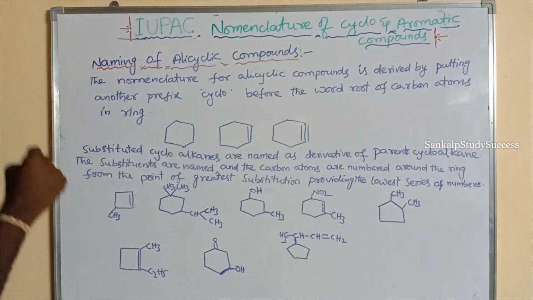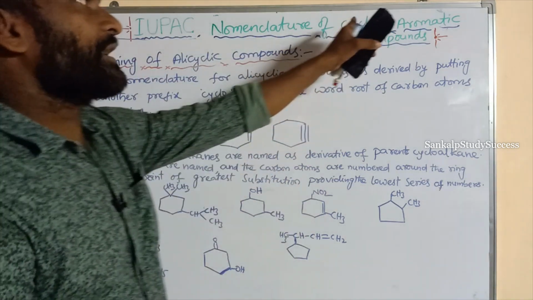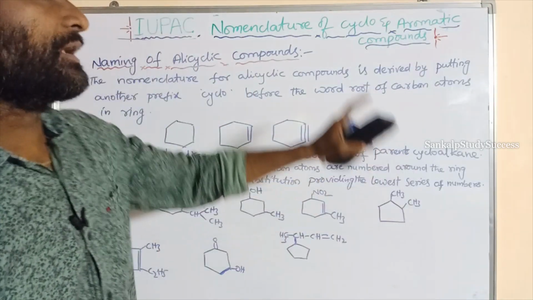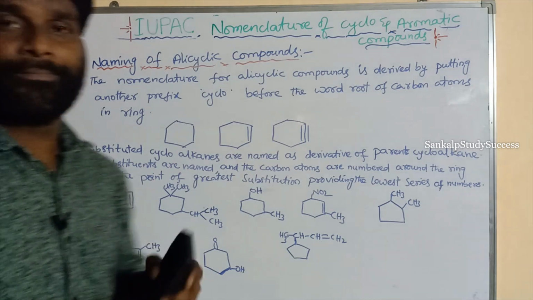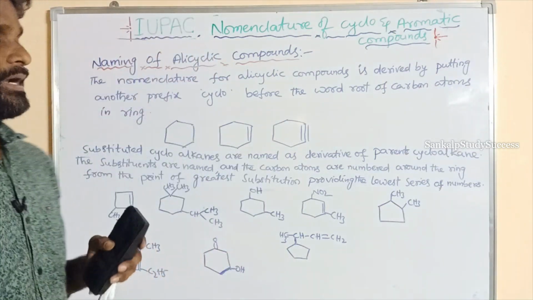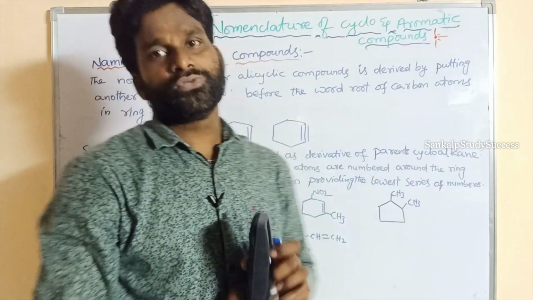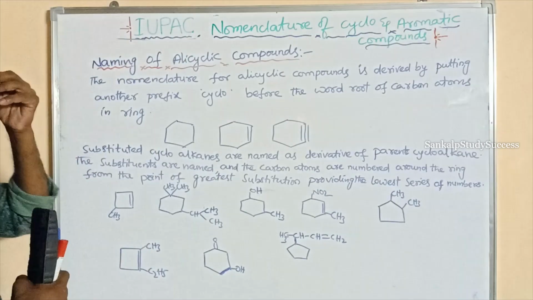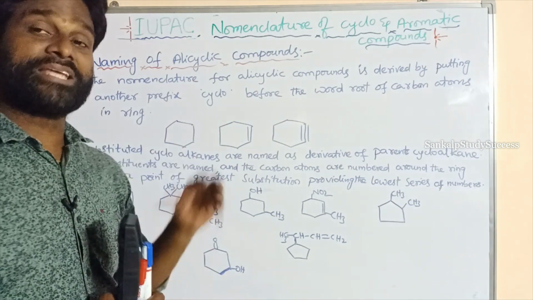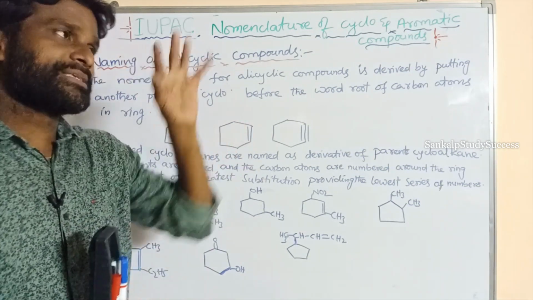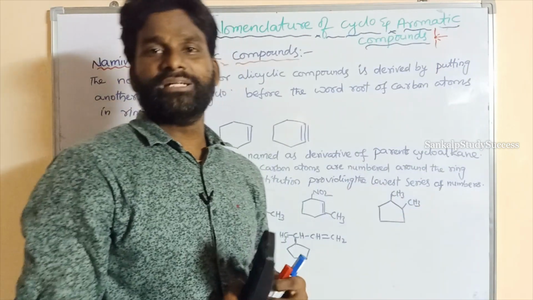I am going to explain about IUPAC nomenclature of cyclo and aromatic compounds. In the previous videos, I discussed the basics of IUPAC nomenclature and IUPAC nomenclature of compounds with complex side chains. In this video, I am going to discuss naming of cycloalkanes, like cyclic compounds, and also aromatic compounds like benzene derivatives.